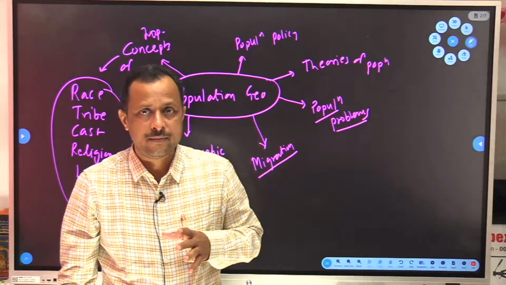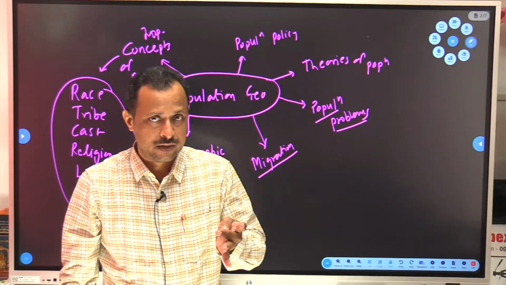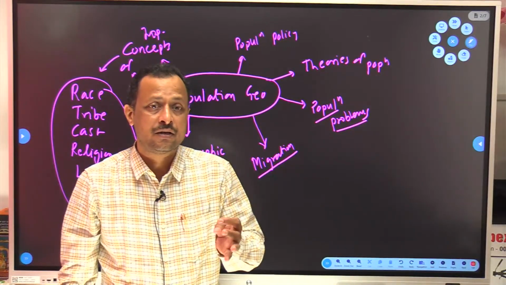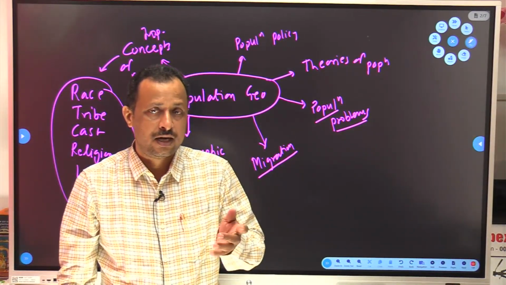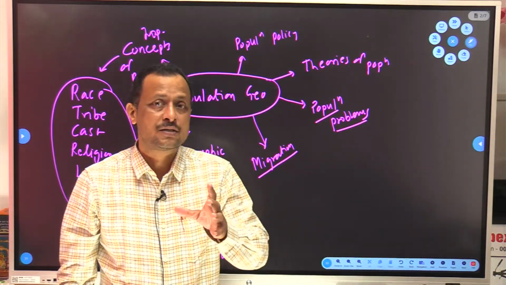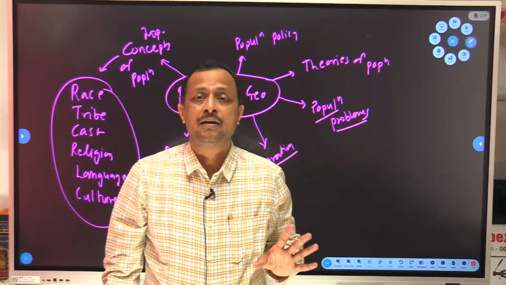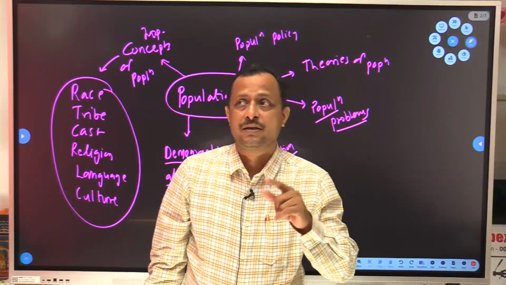We all are divided as per our caste, as per our culture, as per our language, as per our religion, maybe as per our tribe. At the global level, we get divided as per our race. So what are those concepts? What is the condition regarding these concepts in India and in Maharashtra as well as in the world?